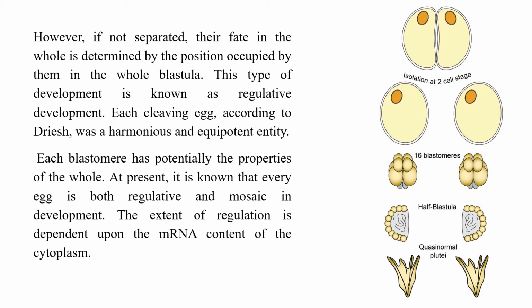The extent of regulation is dependent upon the mRNA content of the cytoplasm. So the extent of regulation is dependent upon the mRNAs that are synthesized and packed in the ovum during oogenesis. Okay, the quantity of that mRNA determines whether the cell must be going for mosaic development or for regulative development.